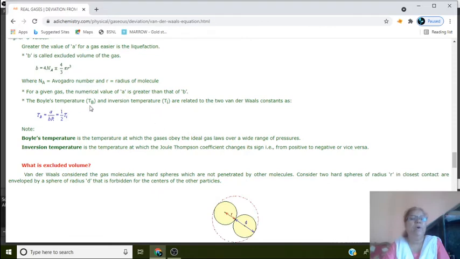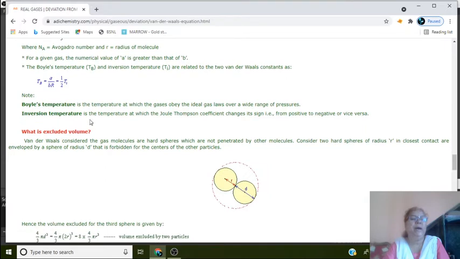Then the Boyle's temperature T_B is related to the van der Waals constants, and it is mathematically given as T_B = a/(bR) = 1/2 T_i, where T_i is the inversion temperature. Here note that Boyle's temperature is the temperature at which gases obey ideal gas laws over a wide range of pressure.